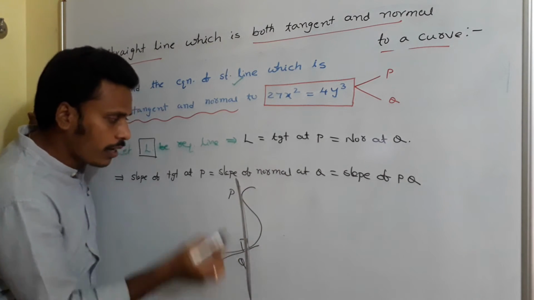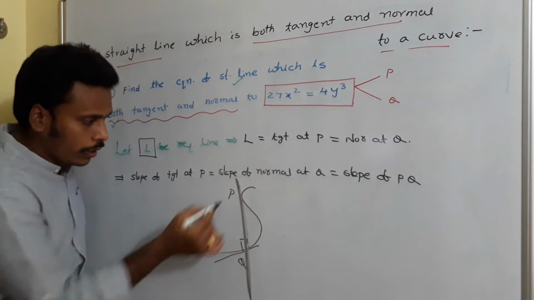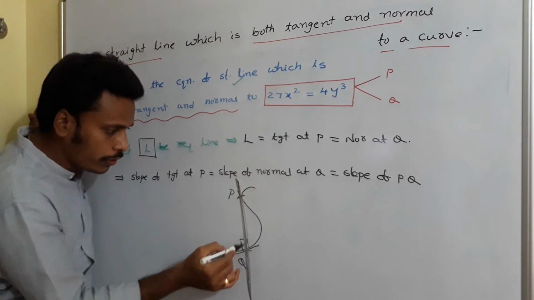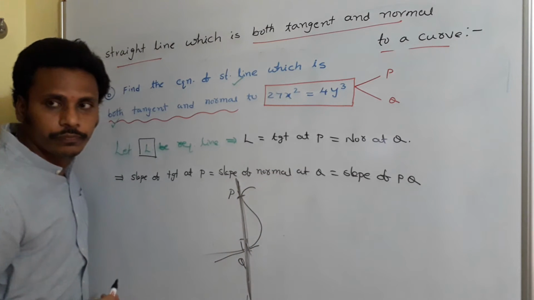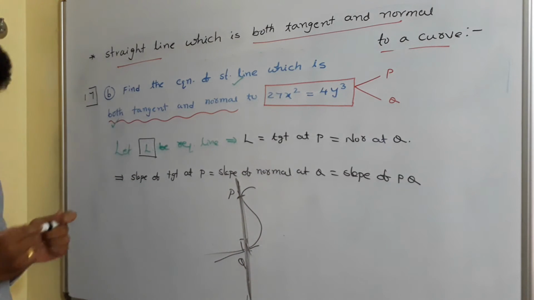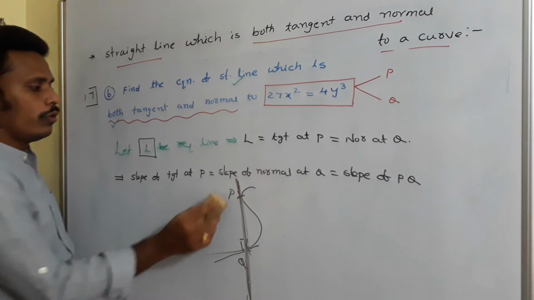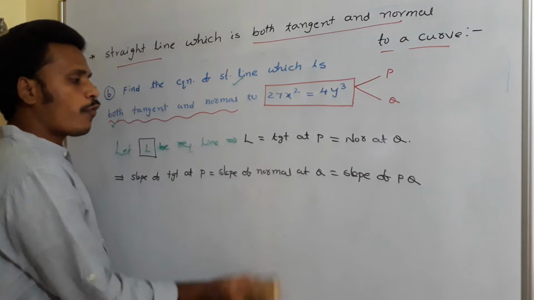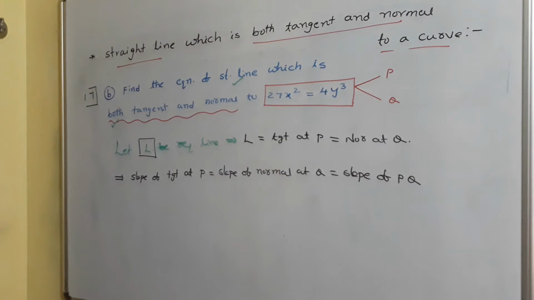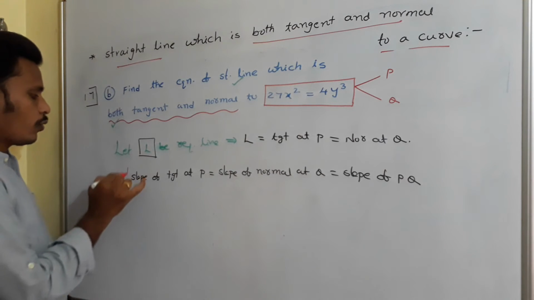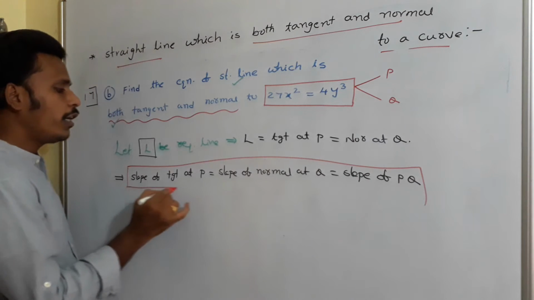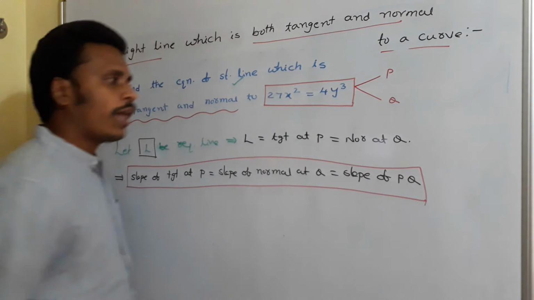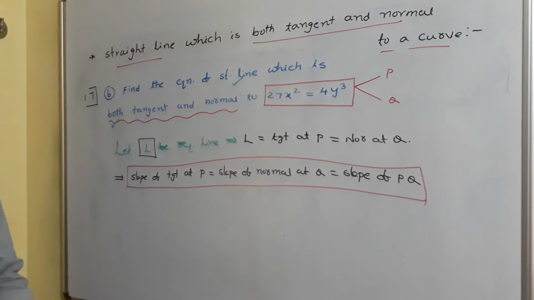The slope of this line is slope of tangent at P, slope of this PQ, and slope of normal at Q. So with this rule, slope of tangent at P is equal to slope of normal at Q is equal to slope of PQ. With this logic, we need to find slope of L as well as points P and Q.